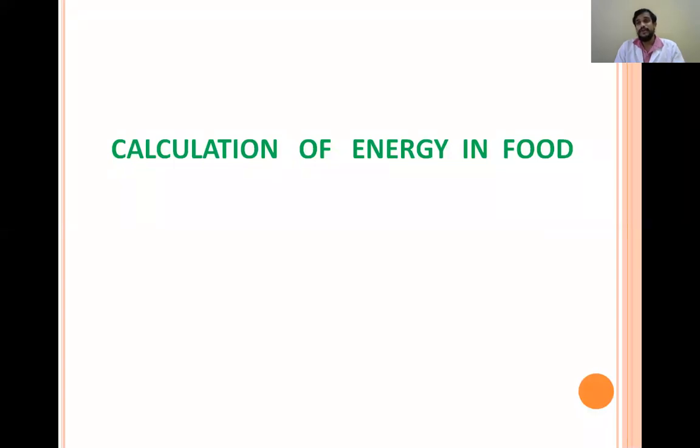Then only there will be good health. To know the energy intake, we have to calculate the energy in different food substances. That's why energy calculation in the food is important. Then only can we know how much energy we are taking in and how much energy is being utilized.